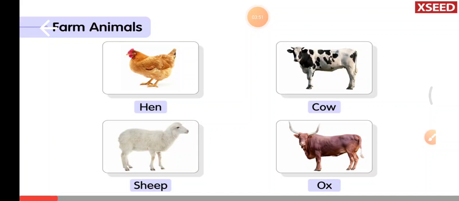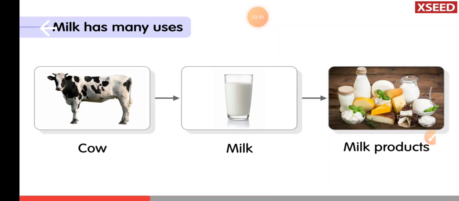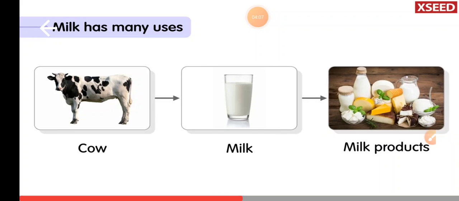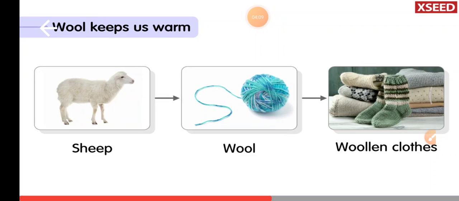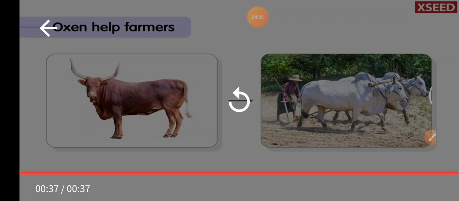Okay, some of the farm animals, hen, cow, sheep and ox, you can see in the picture. A hen gives us eggs and eggs are eaten as food. Cow gives us milk. There are many uses of milk such as butter, ghee, yogurt, etc. Right? Now the next animal is sheep. Sheep gives us wool with which woolen clothes are made. This wool keeps us warm, especially in winter season. Oxen help farmers in plowing the fields, right? So this is how some of the farm animals help us.